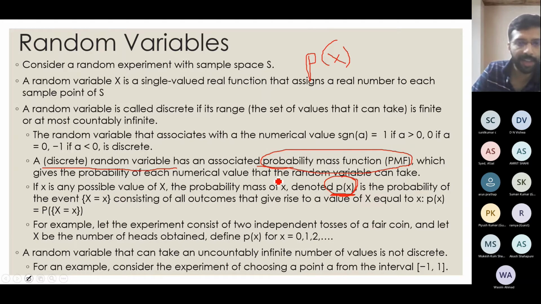It can be defined as the probability that capital X, out of the random experiment, is small x, my particular outcome. In the case of a die, whether 3 falls or 4 falls, my event is the throw of a die. So what is the probability that when I throw a die, the number 3 shows up? That can be written as p(x): the probability that the sample outcome x will occur.